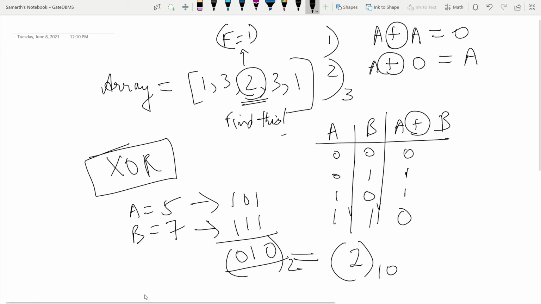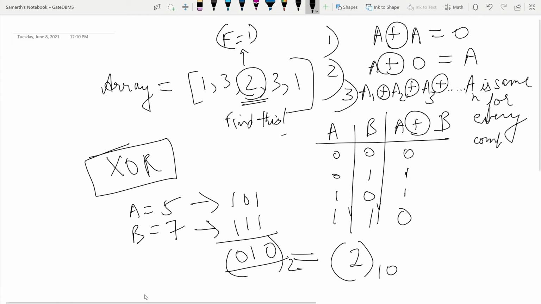Now, the third property for XOR is important as well. The third property says that if we XOR 3 or more numbers, then the order in which the numbers are XORed together does not matter. Or, in simple words, if we have A1, A2, A3 up till AN, the n numbers, then it does not matter in which order they are XORed together.